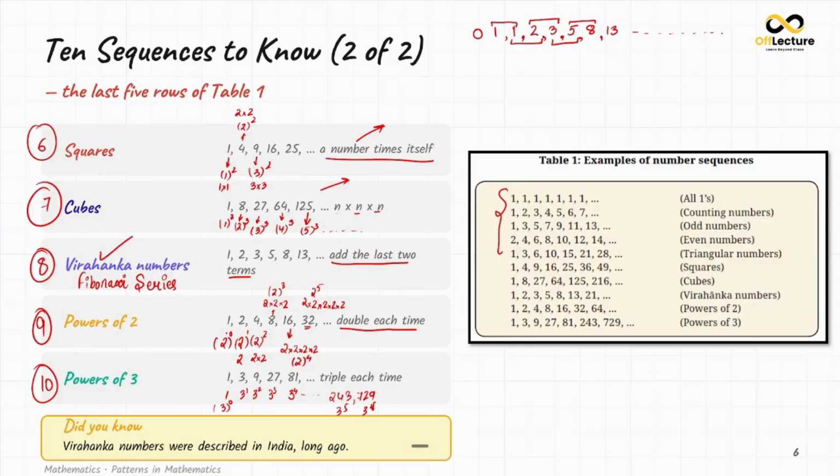Here you can see it is very easy. When we understood how the Fibonacci series or Virahanka numbers are progressing, we find it very easy that the next number is the addition of the previous two numbers. But think of 500 years back, where Virahanka, while counting the rhythms of Sanskrit poetry, identified a mathematical pattern in it. Okay. So this is all about the 10 sequences that we see very frequently in our maths.